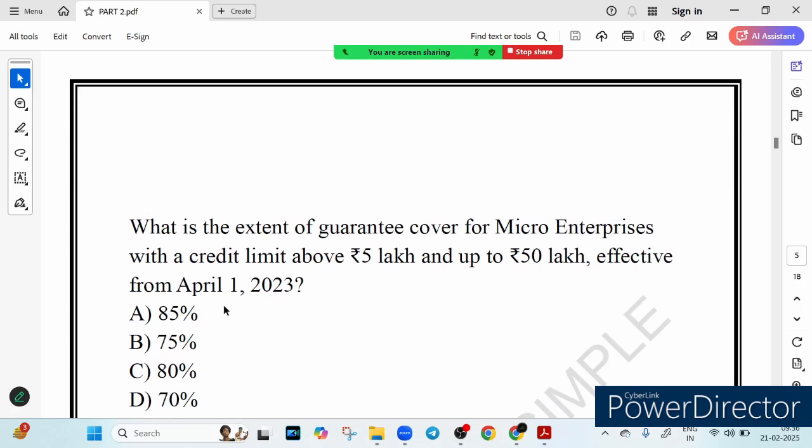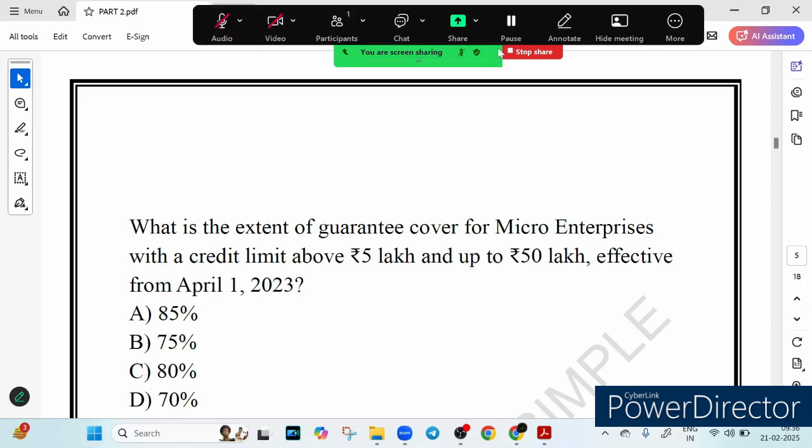Now let's see this question. What is the extent of guarantee cover for micro enterprise with a credit limit of above 5 lakh and up to 50 lakh effective from 1st April 2023? So very nice question it is. Some percentages have been given to you, right? Option A says 85%, B 75%, C 80%, D 70%.